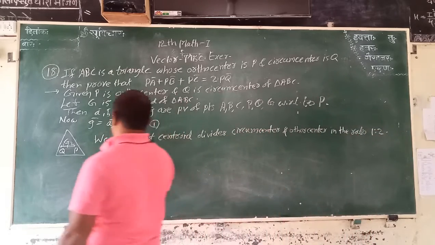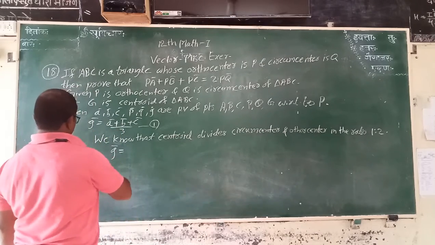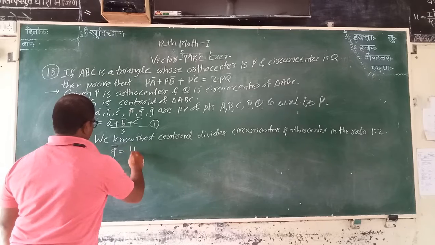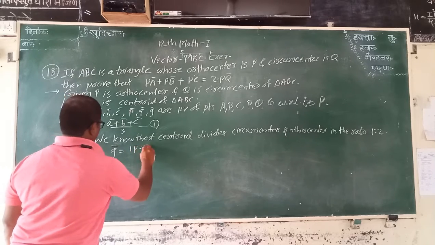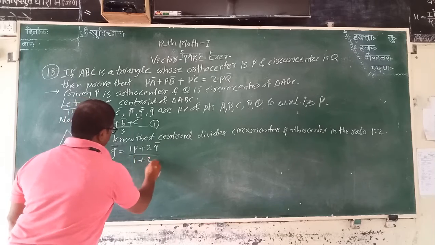Therefore, G bar is equal to 1 P bar plus 2 Q bar upon 1 plus 2.